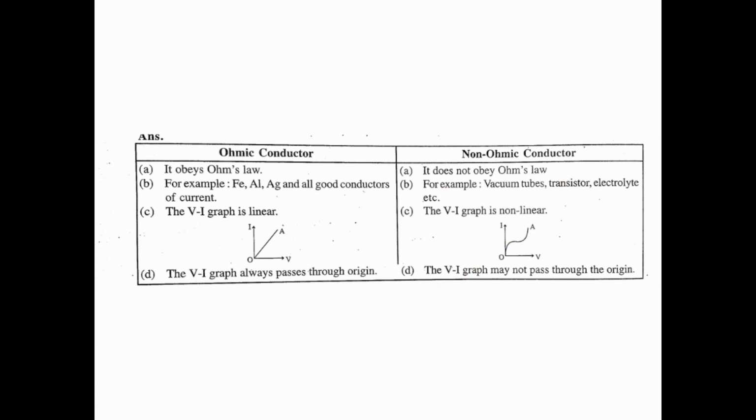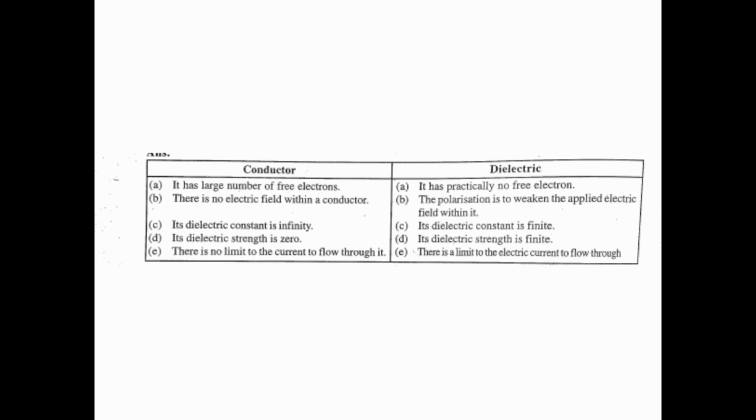Next, conductor and dielectric, which you can easily determine. In a conductor, a large number of free electrons are present. In a dielectric, a partial number of free electrons are present. There is no electric field within the conductor, and polarization in a dielectric weakens the applied electric field within it.